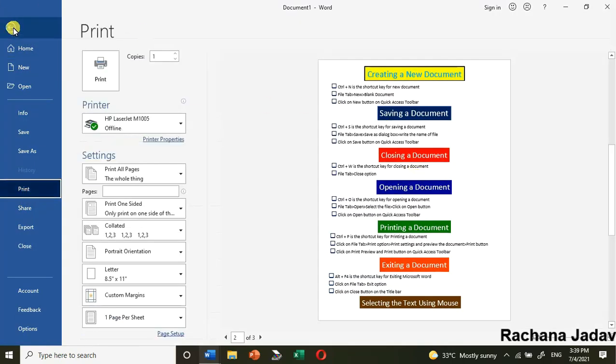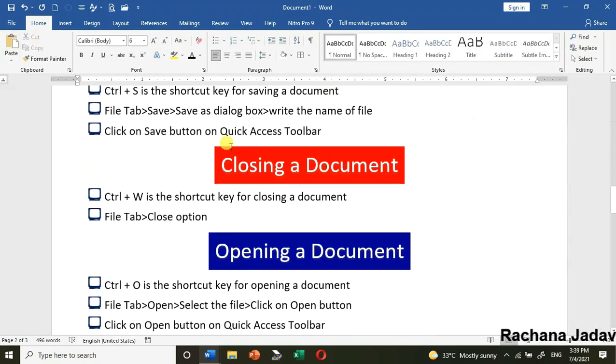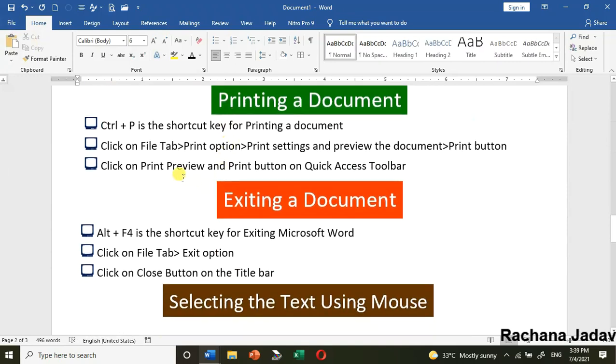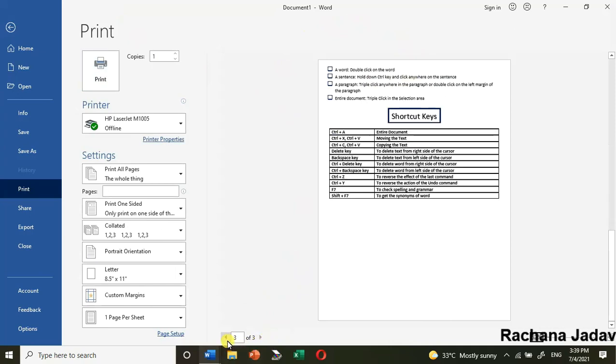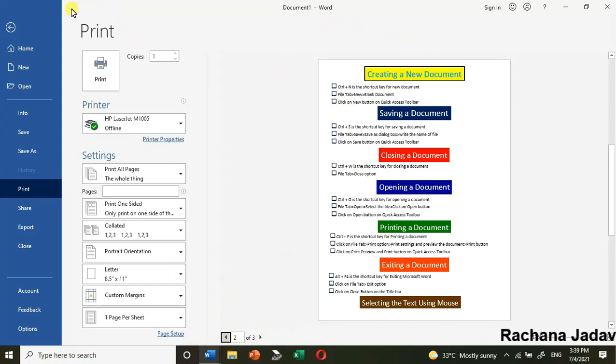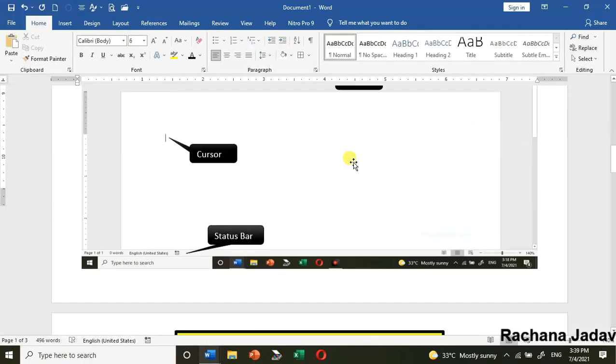Okay, you can see the option of print. Then the third option, you will see over here, print preview. So print preview and print. You can see the preview of it. आपको दिखेगा कि कैसा वो print out होकर आएगा. So वो pages में दिखेगा आपको. Okay, so you can see here that print preview option.